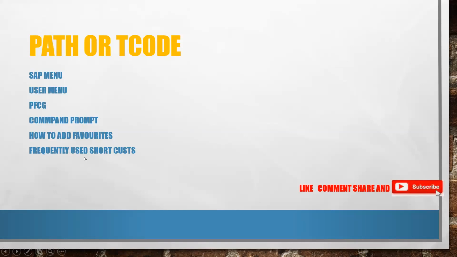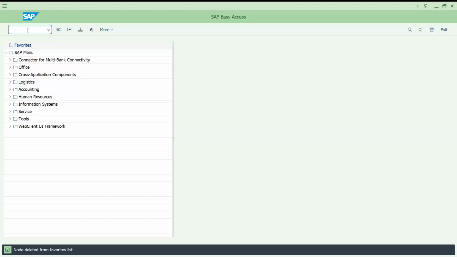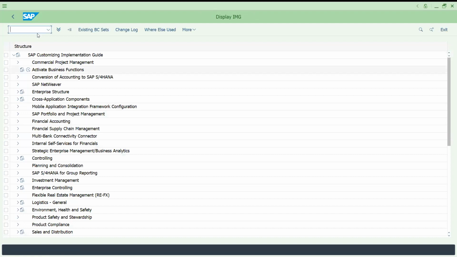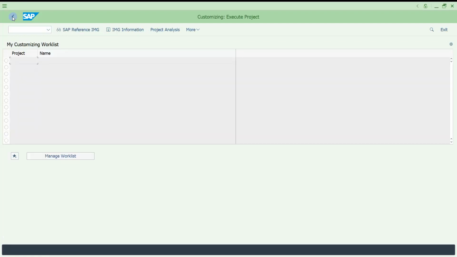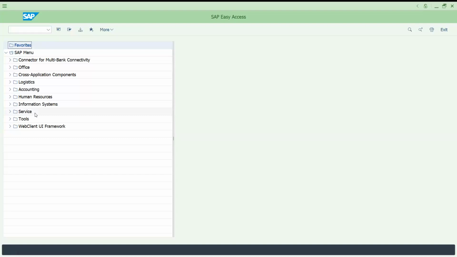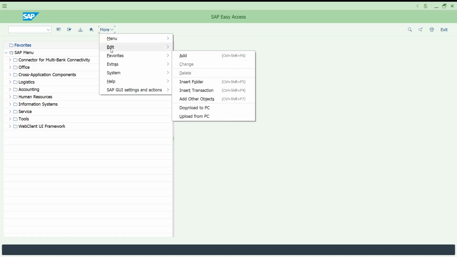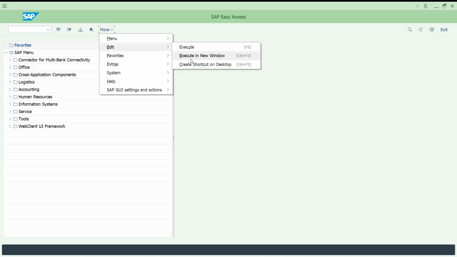Frequently used shortcuts. So this is a spelling mistake. Let me try to show you. If you would like to go to the implementation guide, you go to the prompt like this, or else through the SAP menu. Let me show you one thing here. You can create a shortcut on your desktop also.